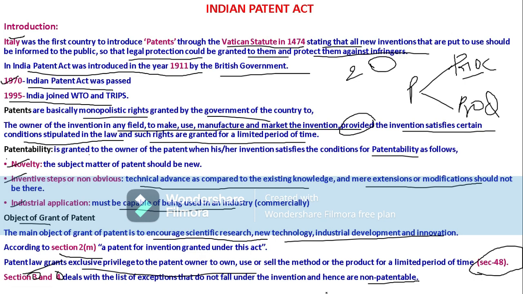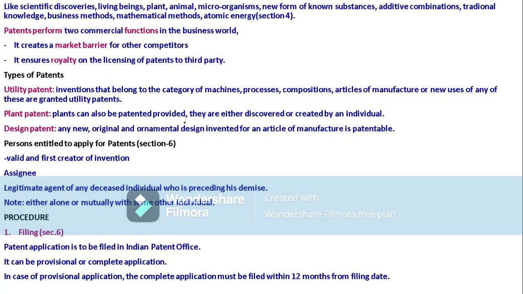Section 3 and section 4 deal with non-patentable inventions, like scientific discoveries, living beings, plants, animals, microorganisms, new forms of known substances, additive combinations, traditional knowledge, business methods, mathematical methods, and atomic energy according to section 4.